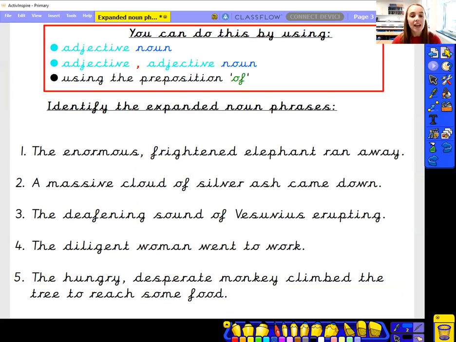Okay, so here I've got some sentences. I've got 5 sentences, and I want you to pause this video and try and identify which type of expanded noun phrase is shown. Okay, so I'm going to go through it as well.